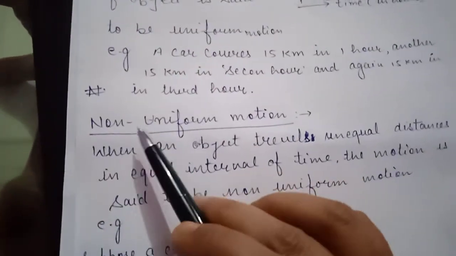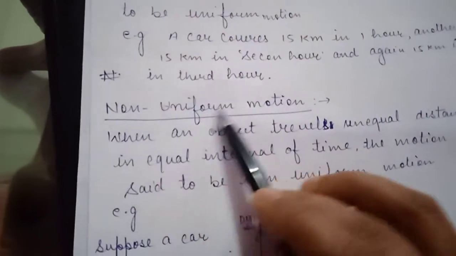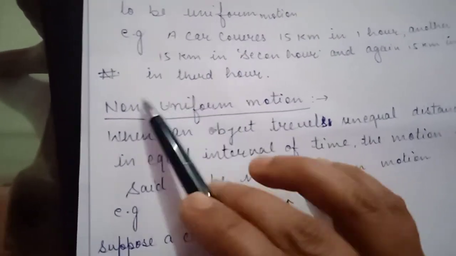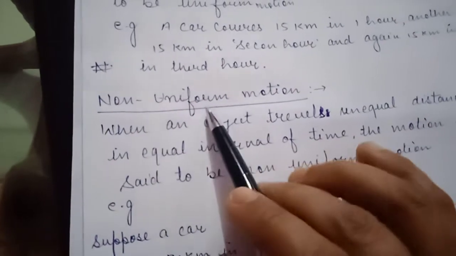Now non-uniform motion. So what is non-uniform motion? Uniform means same, and non-uniform means not same.